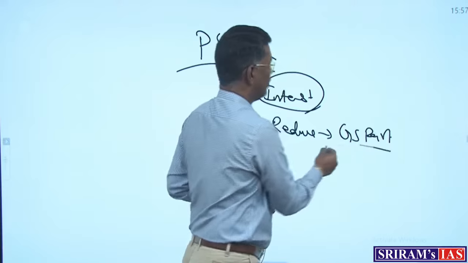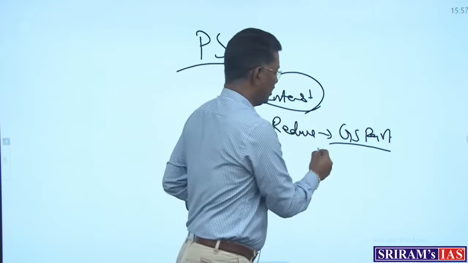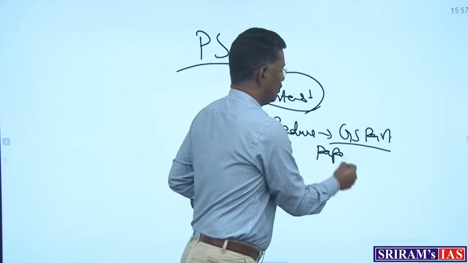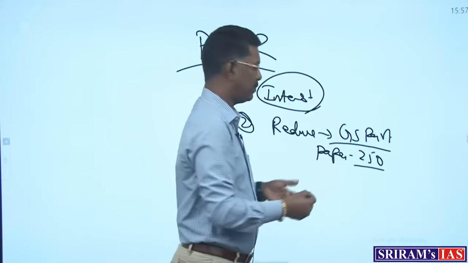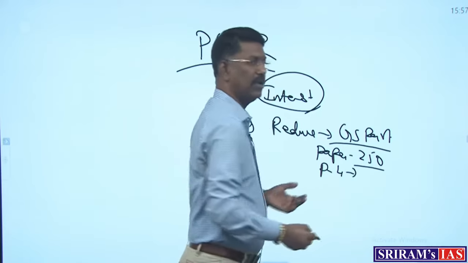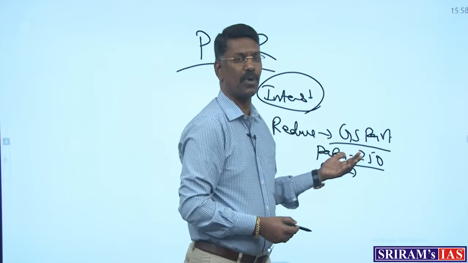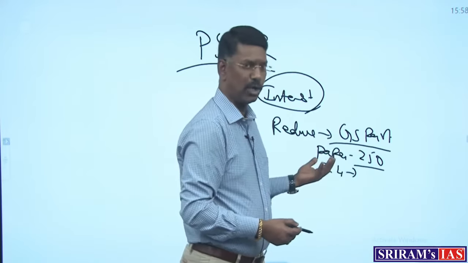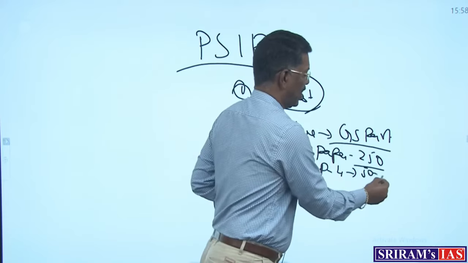Okay. When I look into the concept of PSIR, you know very well that in paper 2 we have 250 marks exclusively. Other than that 250, in paper 4, in the area of ethics, concepts like probity and public administration will also help with around 50 to 80 marks.